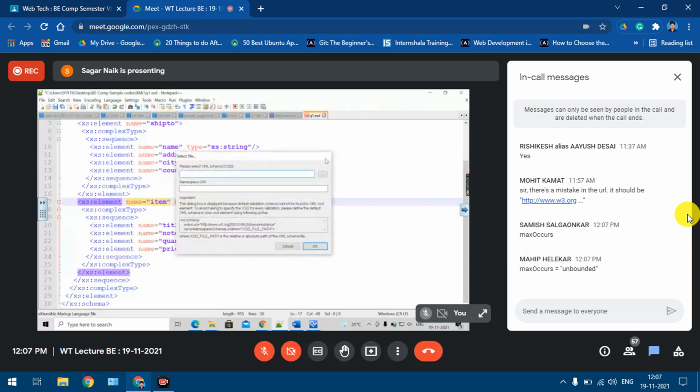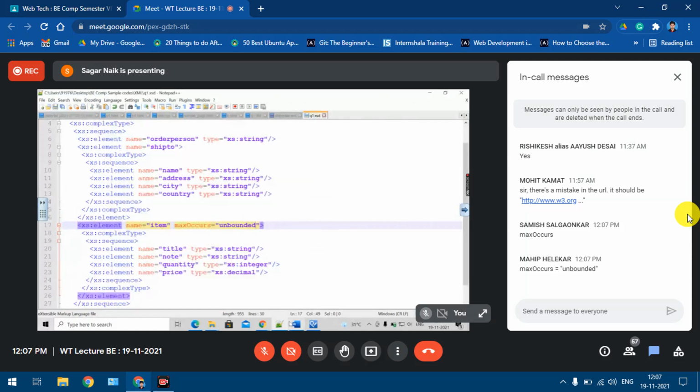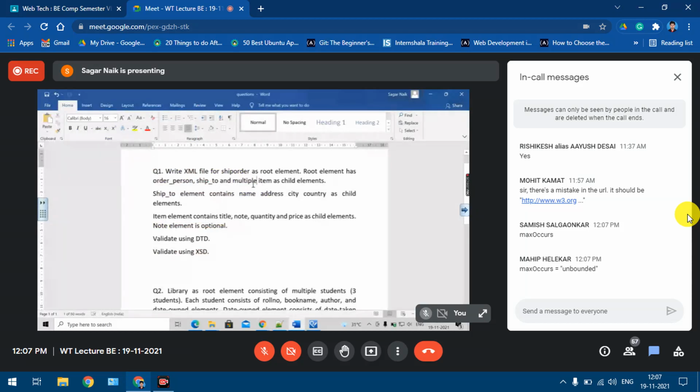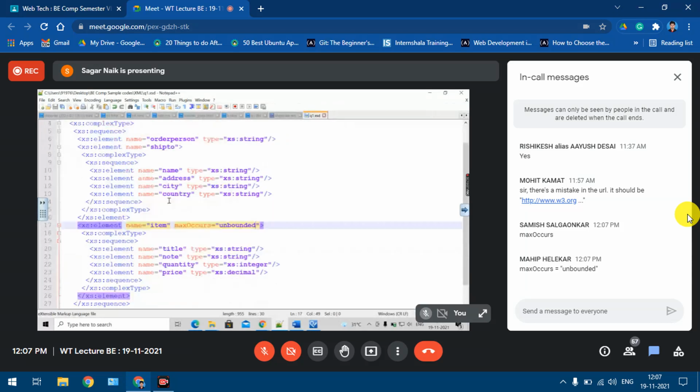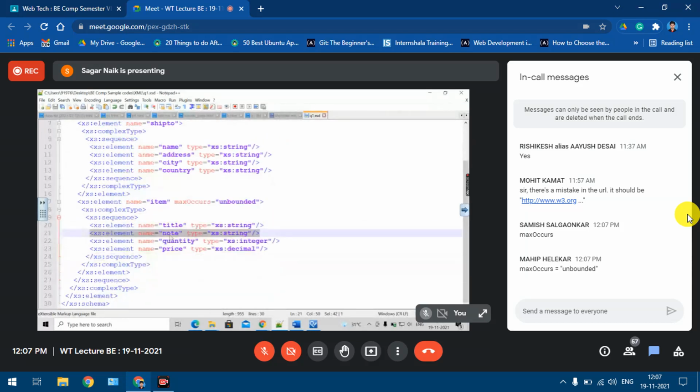Okay, and I think one more constraint is there to be handled. What is the second constraint? Multiple item elements is done, and then what? The note element is optional. So where have I defined my note element? Here, this is the definition, right? This is the note element. So this is optional, which means it can occur 0 times also.